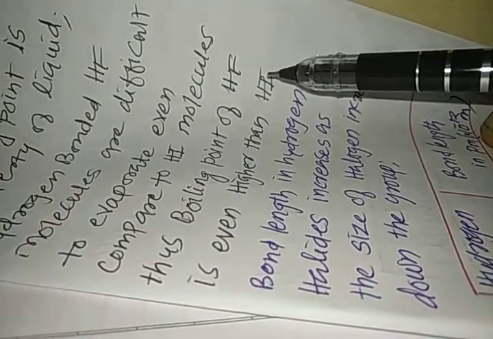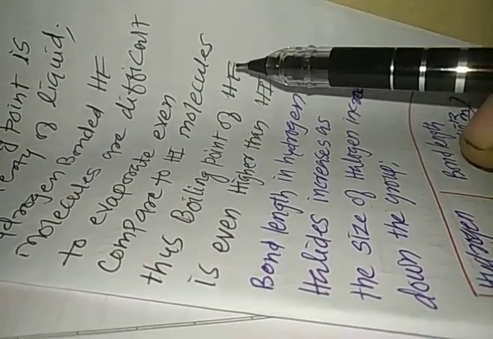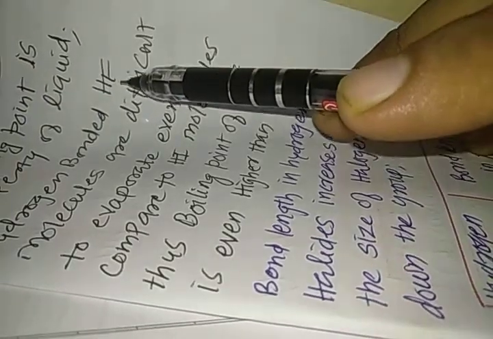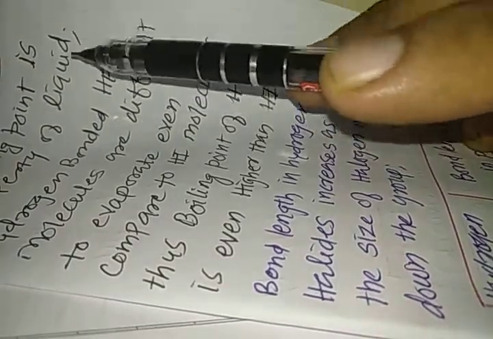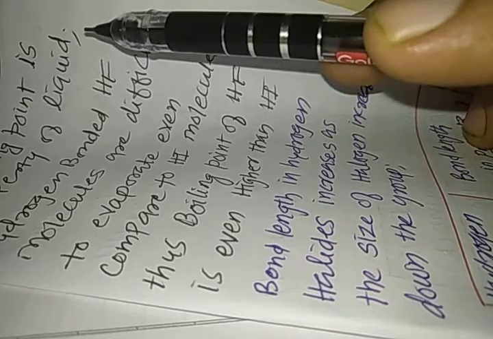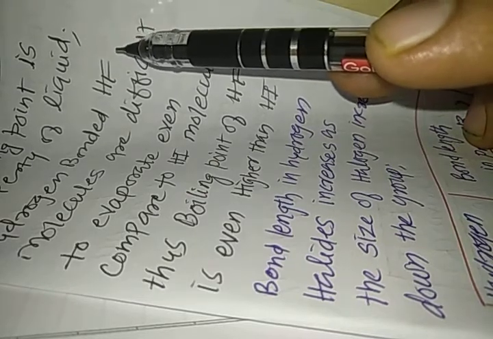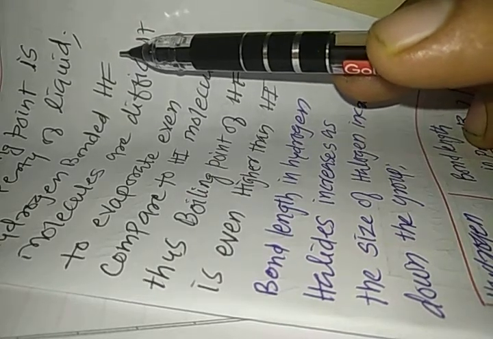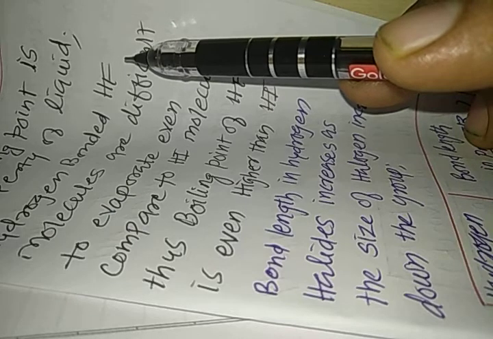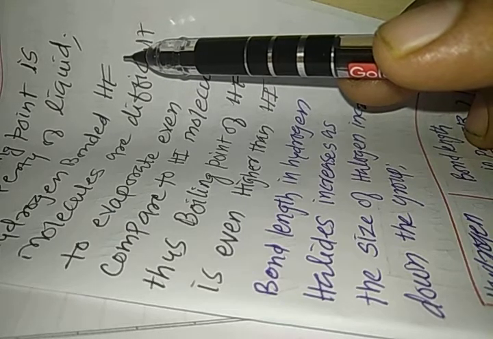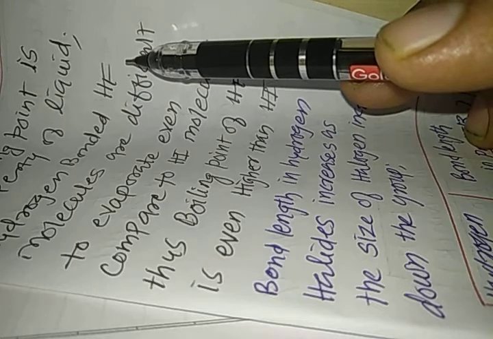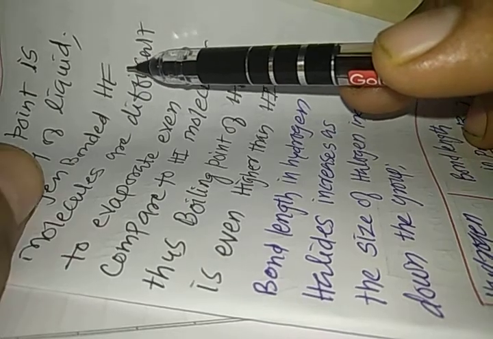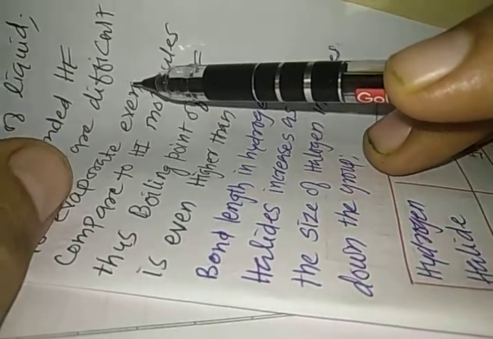You see, when we boil HF in liquid state, HF goes to the gaseous state with hydrogen bonding. So more energy is required to convert this hydrogen bonded HF liquid to hydrogen bonded HF gas, and that is why the boiling point of HF is even higher.